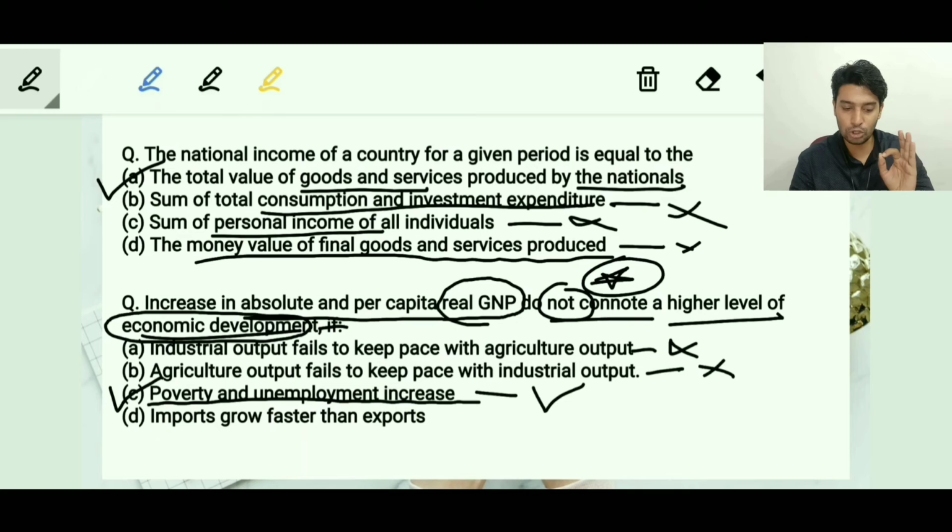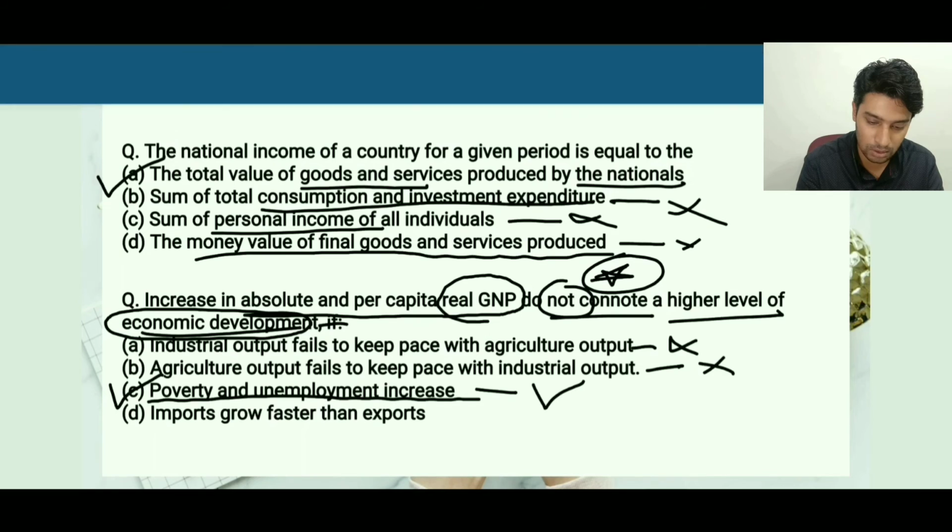So we can say that even if the real GDP is increasing, we still cannot say that it is a higher level of economic development. Why? Because many people of the country are still lying in poverty and unemployment. Clear? Let's go to the next question, next slide.